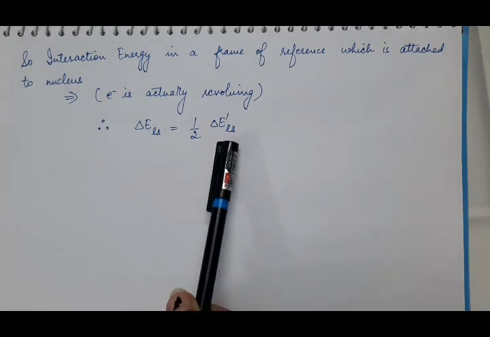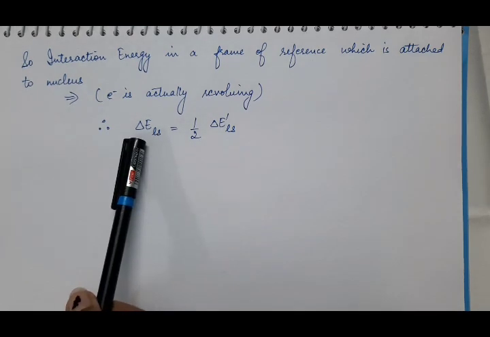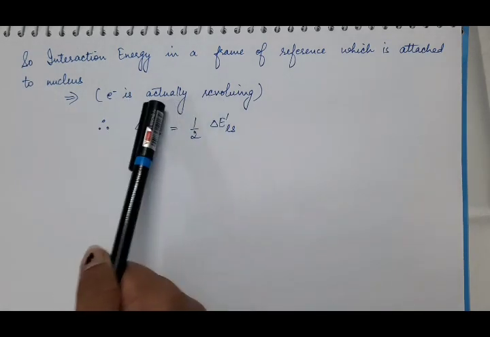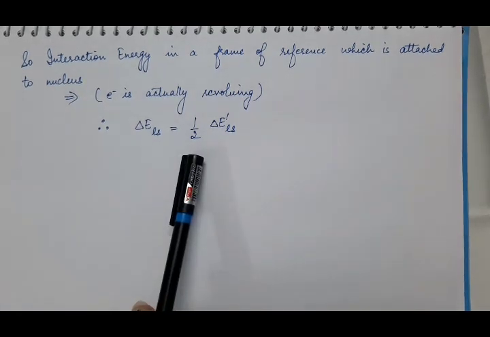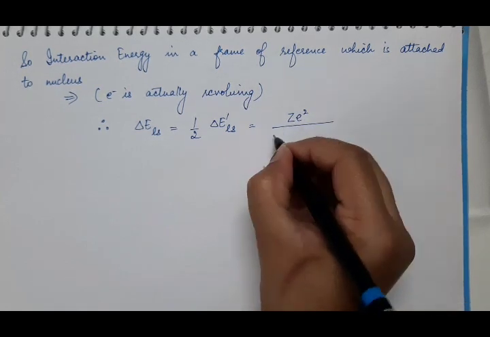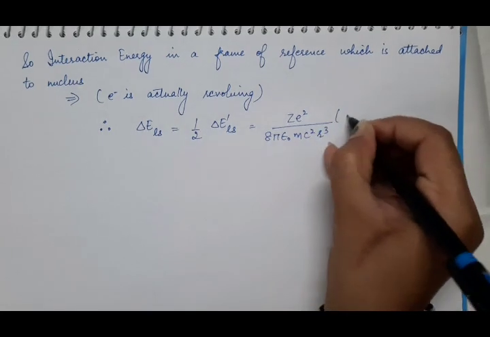Because in this frame, we have taken the rest mass of the electron because the electron is assumed to be at rest, but in this frame the electron is moving, it is orbiting around the nucleus, so that is why we are taking its relativistic mass. So because of m square, we have 2 m0 square in the denominator, which will reduce the value of this interaction energy in the frame of motion of the electron by half. So it will be equal to Ze square upon 8 pi epsilon naught m square c square r cube, S dot L.